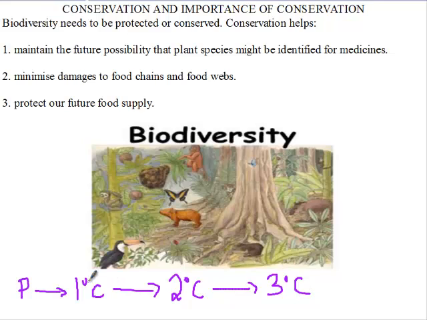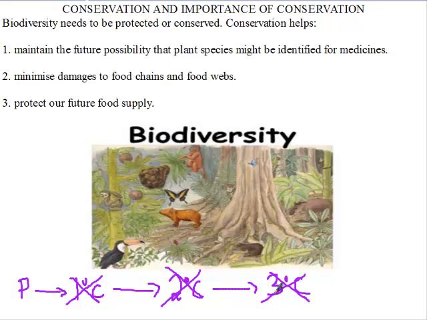Okay. Now, if all the primary consumers die off, the secondary consumer may not be able to feed on plants directly. And therefore, it could lead to a gap in the food chain. This will result in these organisms also dying off, eventually causing the tertiary consumers to also die. So conservation is important to minimize damage to food chains and food webs.